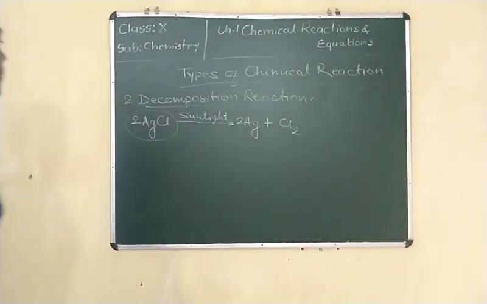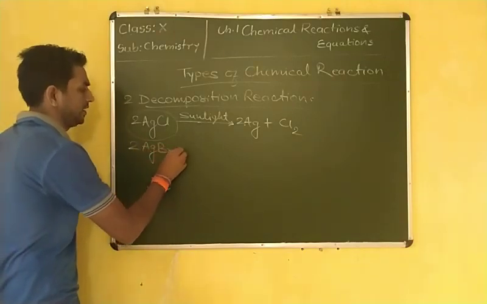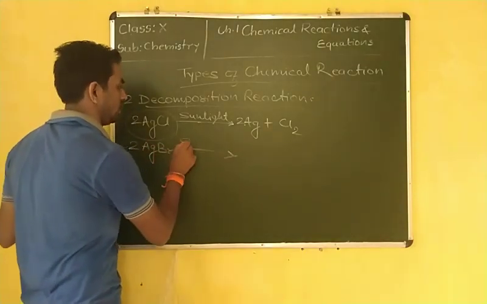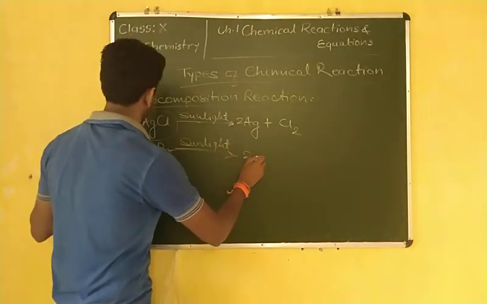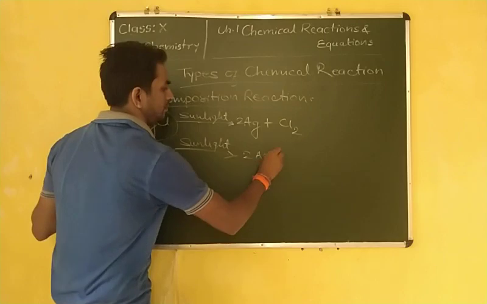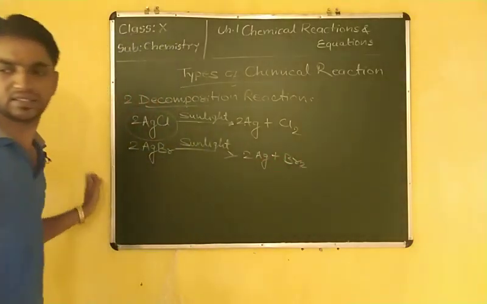In this way silver bromide also reacts: 2AgBr in the presence of sunlight forms 2Ag plus Br2.